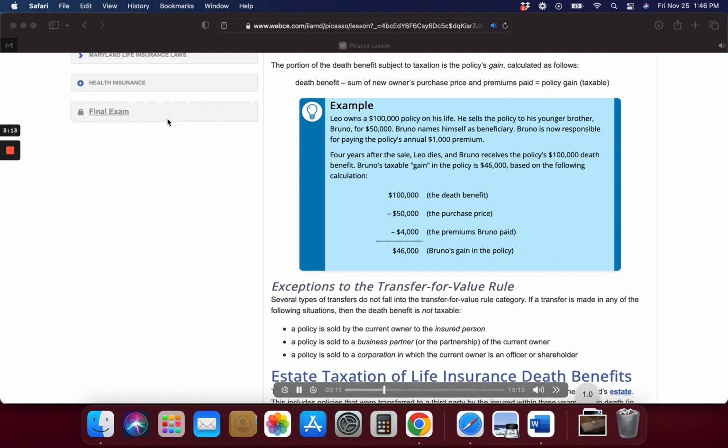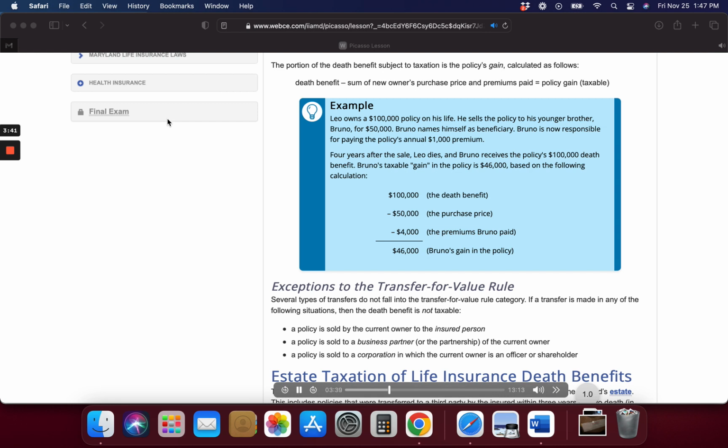Estate taxation of life insurance death benefits. The death benefit of a life insurance policy owned by the insured at death is included in the insured's estate. This includes policies that were transferred to a third party by the insured within 3 years prior to death, in which case the transfer is subject to the bring-back rule. Whether there is a tax consequence to having a policy included in one's estate depends on the total value of the decedent's estate.